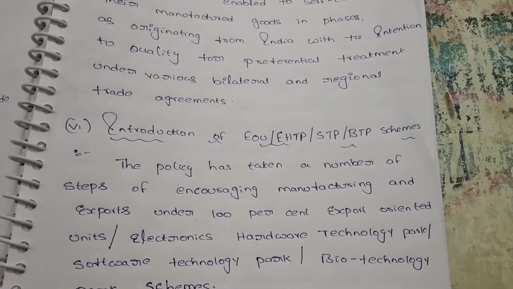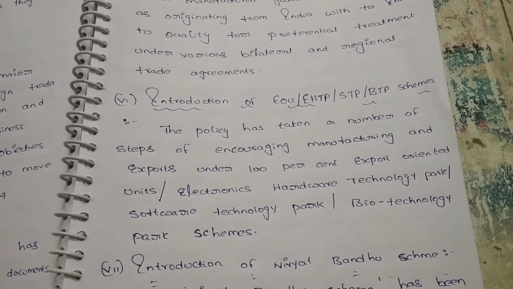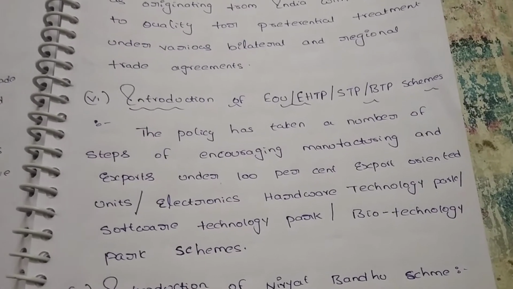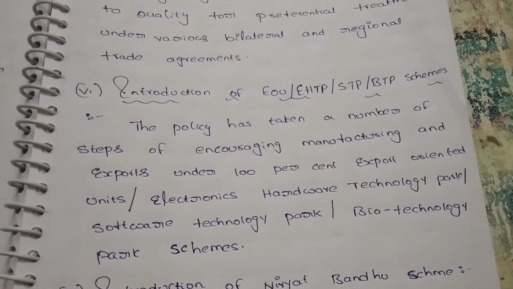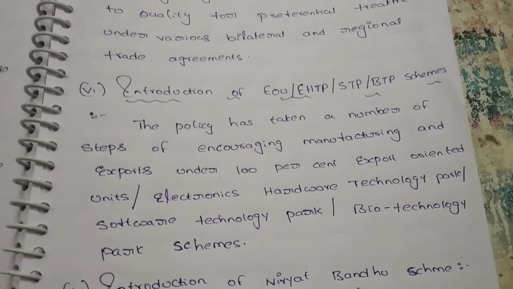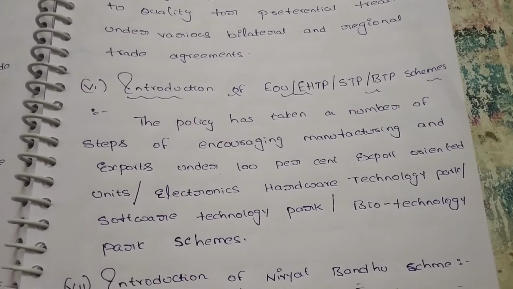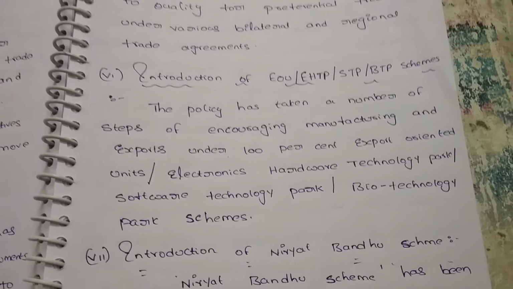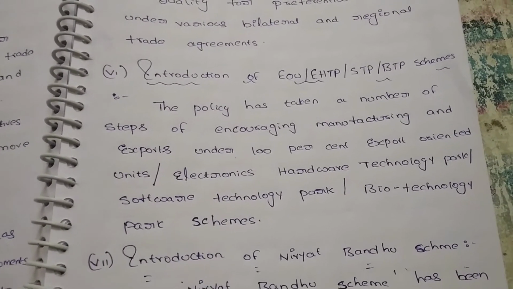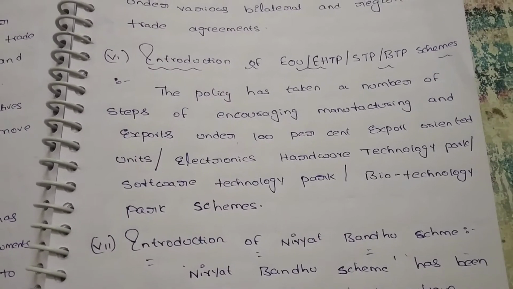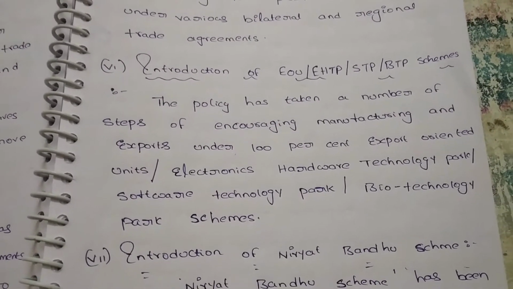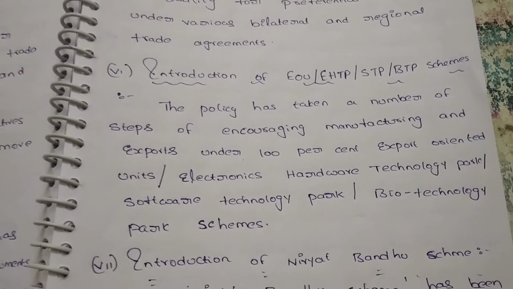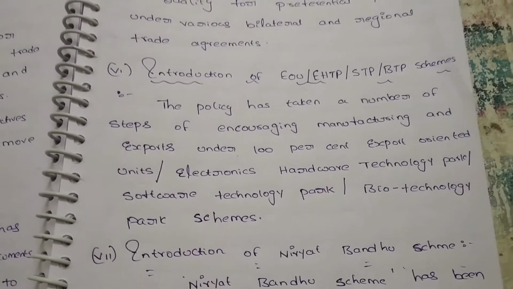Next, introduction of EOU, EHTP, STP, BTP schemes. What are the EOU? EOU is nothing but export oriented units, and electronic hardware technological park, EHTP, and software technological park, STP, and biotechnological park schemes. These schemes are introduced to encourage the manufacturers and also the exporters who are producing the goods. For this encouragement these schemes are introduced, and it can also improve our exports.